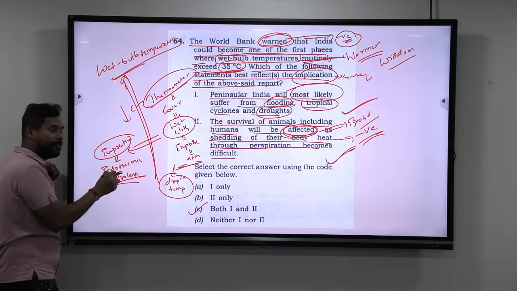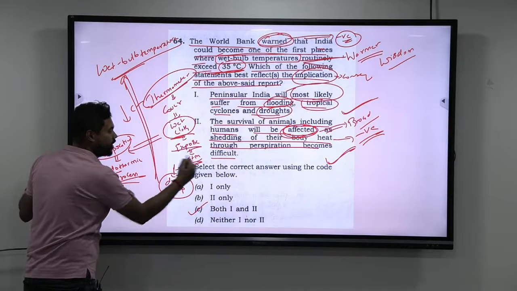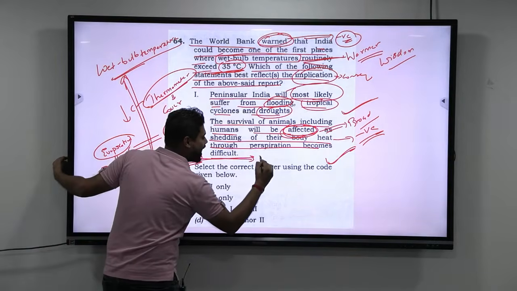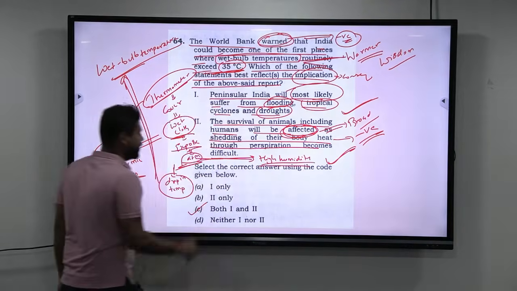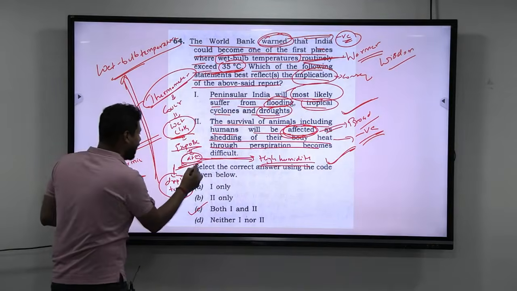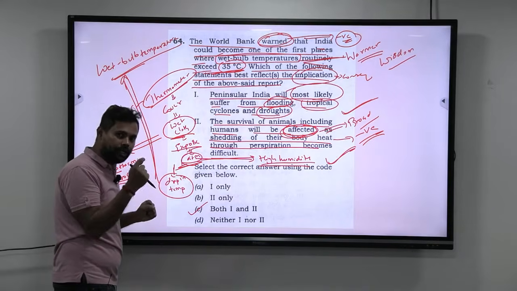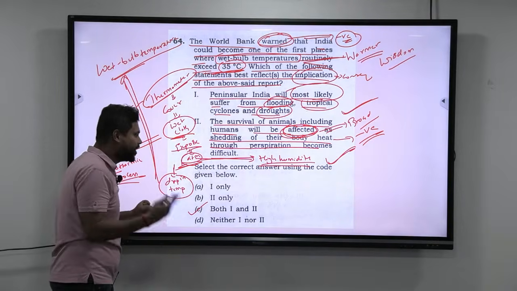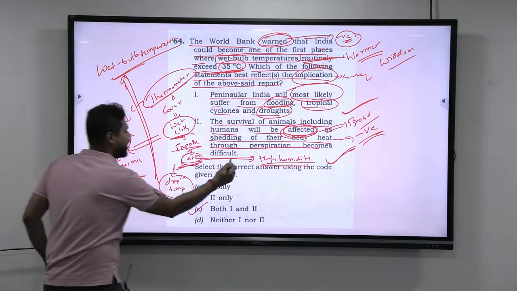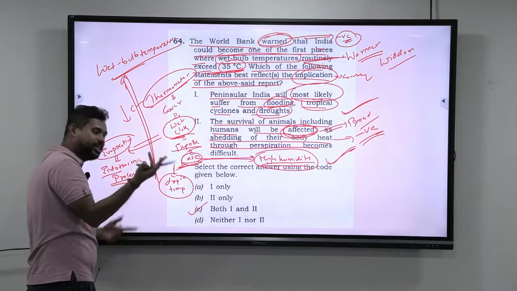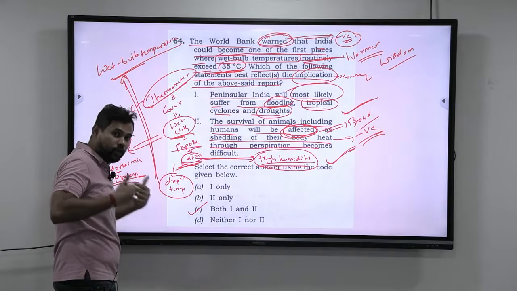But when will evaporation not work? Let us say that I have taken the thermometer, I have covered it with wet cloth, I am exposing it to the atmosphere, but the atmosphere already has high humidity. When the atmosphere has high humidity, then the evaporation is retarded. Understand October heat. In India, we experience October heat. That October heat is because the evaporation from our body gets retarded. Because in the atmosphere already there is high humidity, the moisture that comes from our body is not getting evaporated. That's why we don't get that cooling effect.